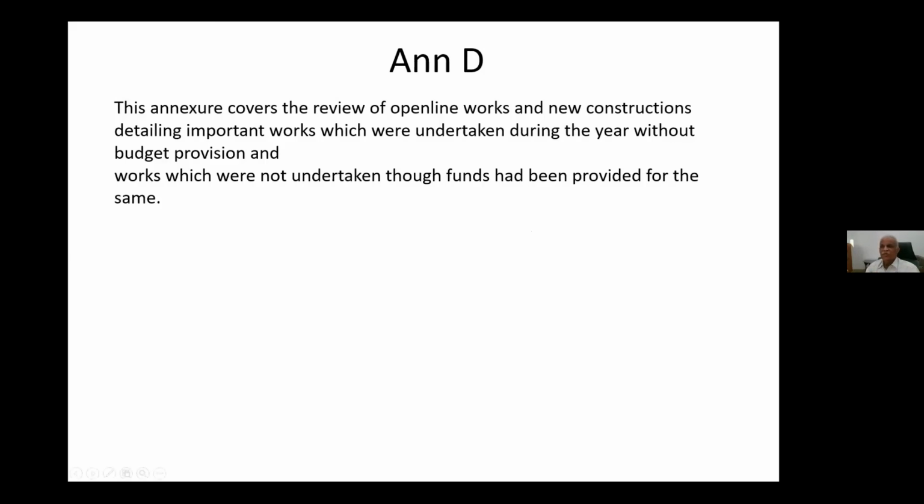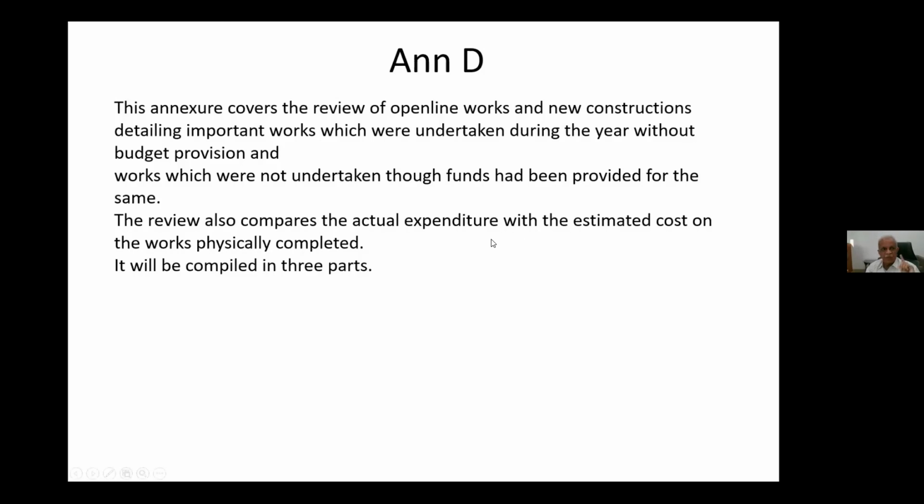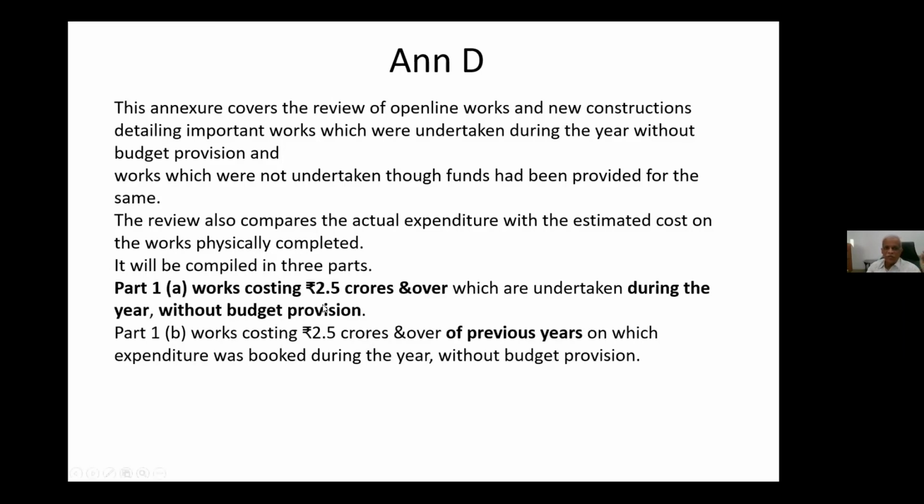But this will be in 3 statements, which we have to prepare separately. Now what are they? The review compares the actual expenditure with the estimated cost for the works physically completed during the financial year. For the financial year the appropriation accounts cover, only the works completed in that year we have to show. Only completed works, but they will be compiled in 3 parts. Part 1: works costing 2.5 crores and over, though they were undertaken during the year without budget provision. This has to be shown in part 1.